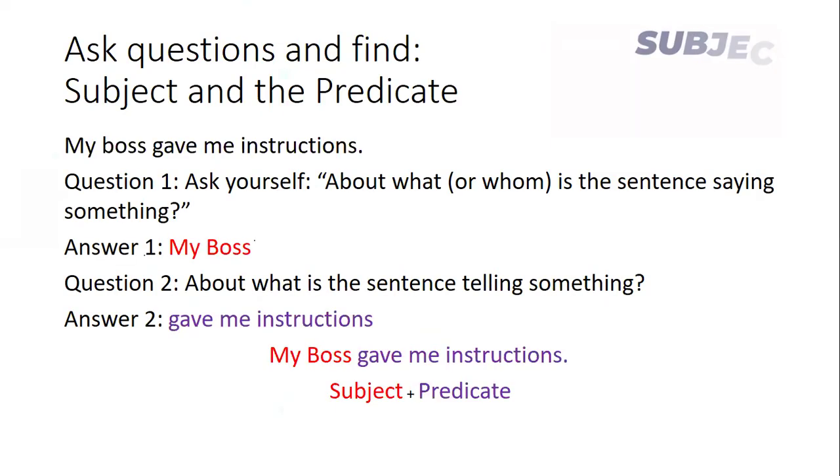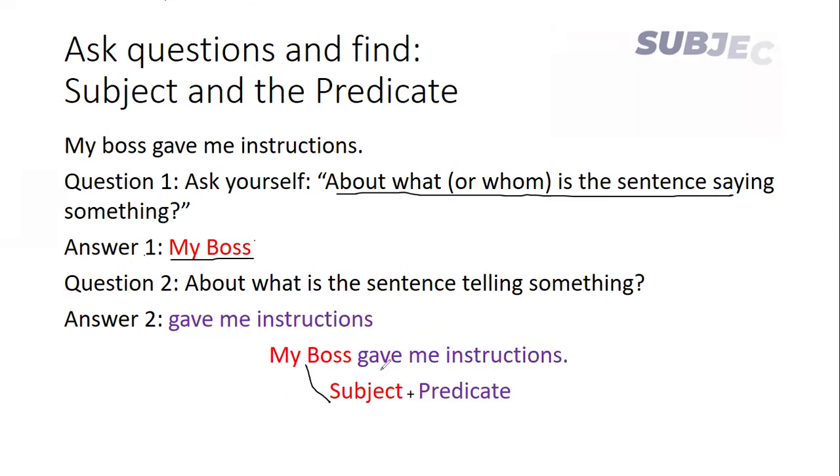Second one, again, let's ask a question. My boss gave me instructions. About what or whom is the sentence saying something? We are talking about the boss, right? So boss is our subject. And if we ask what action the boss is doing, or what the sentence is telling about the boss, that he gave instructions.